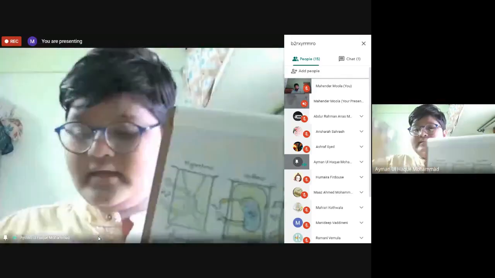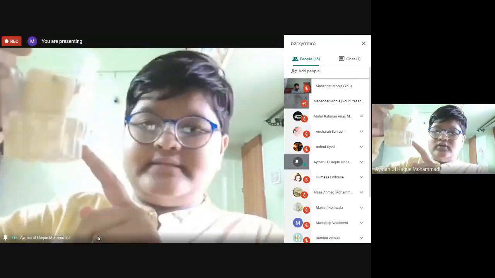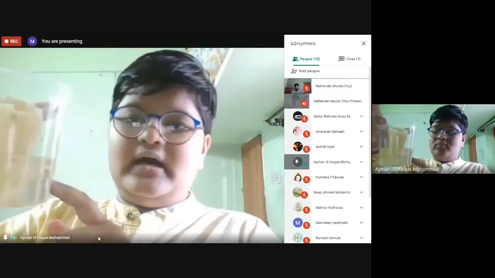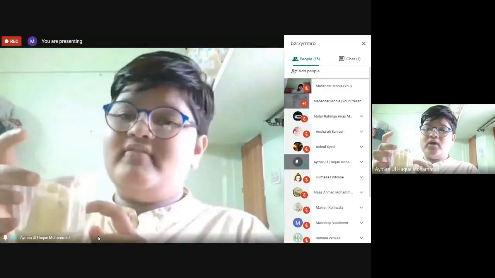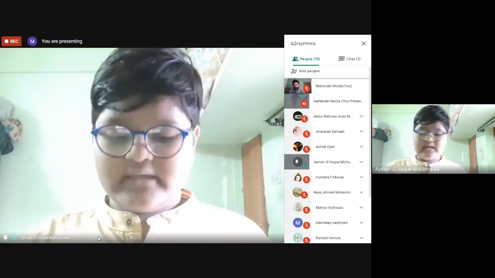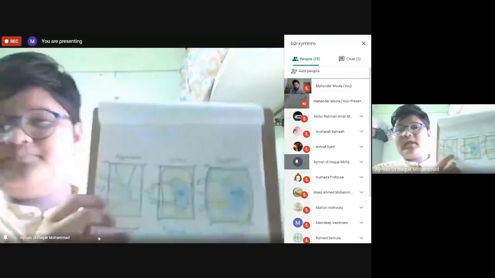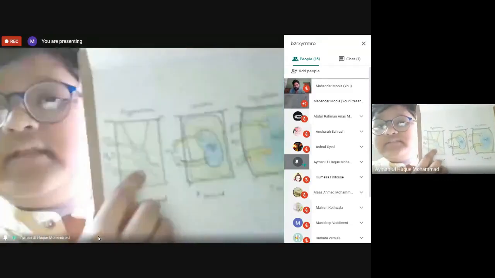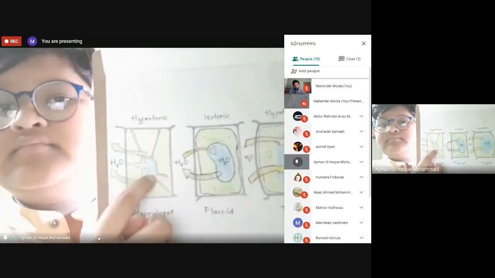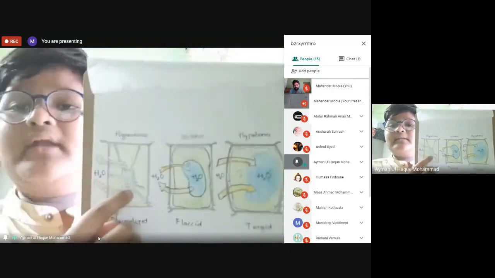For example, this is salt solution water outside of the container, outside of the jumbo glass. So this has a higher concentration outside of the cell. That is why we can say it is hypertonic. And in this diagram, can anyone say what is this middle blue color part? No problem. The blue color part is nothing but the vacuole.